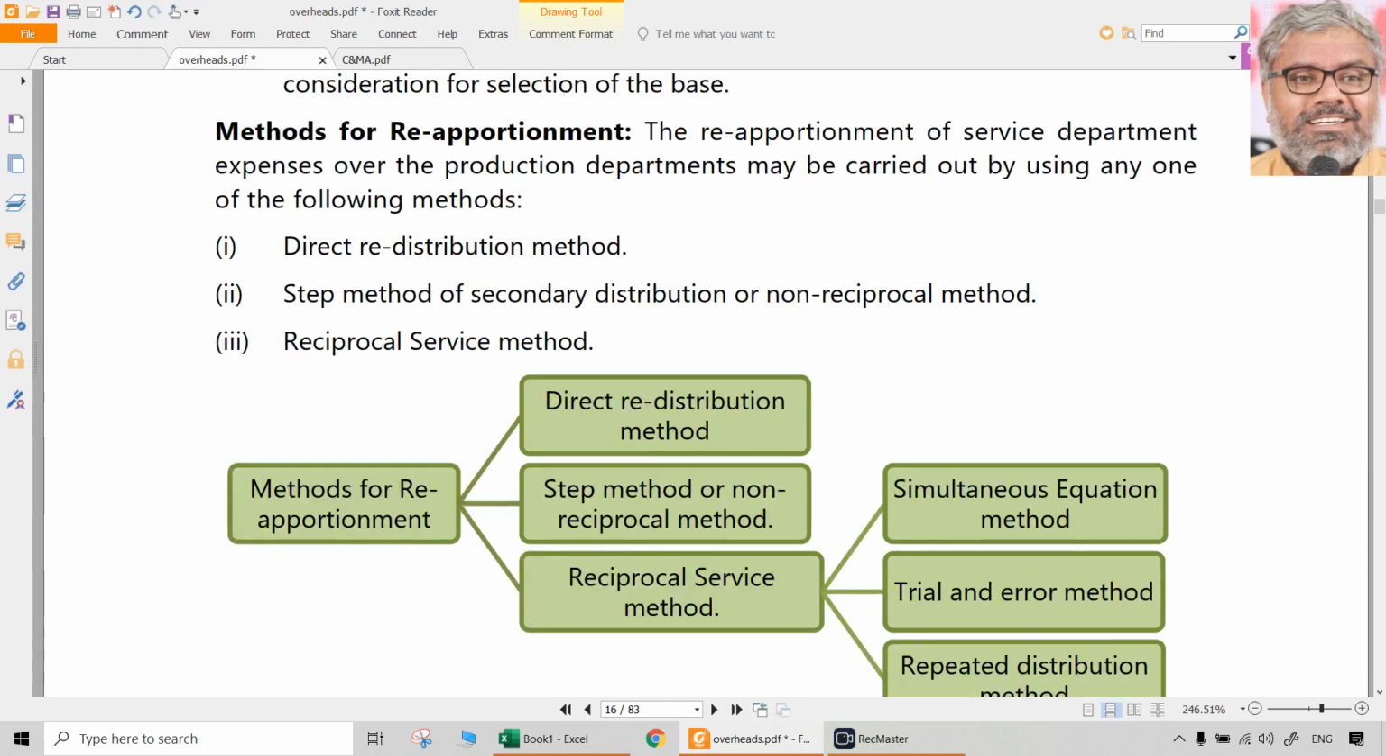That is about apportionment. And as I said, allocation is not something that we do. It will be given in the question already. Apportionment is something that we should do according to an appropriate basis, and all the data related to that will be given in the question.